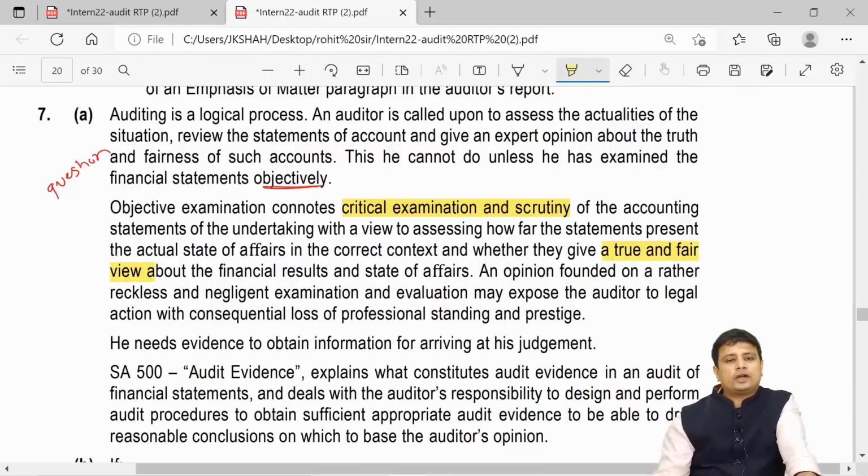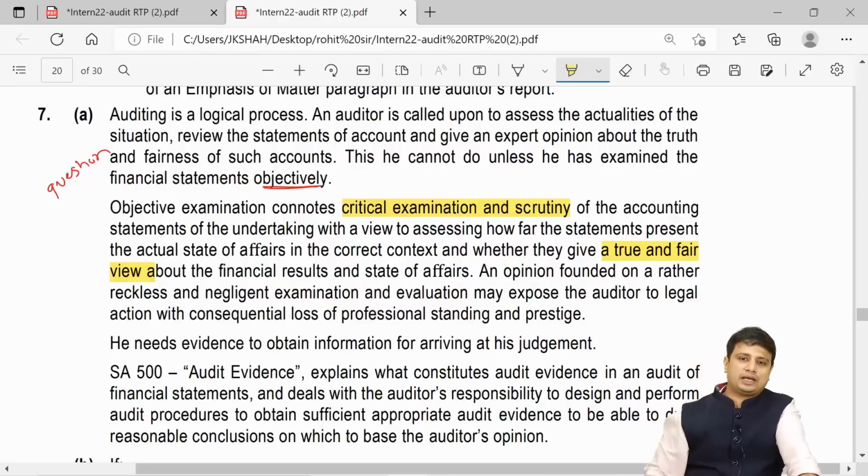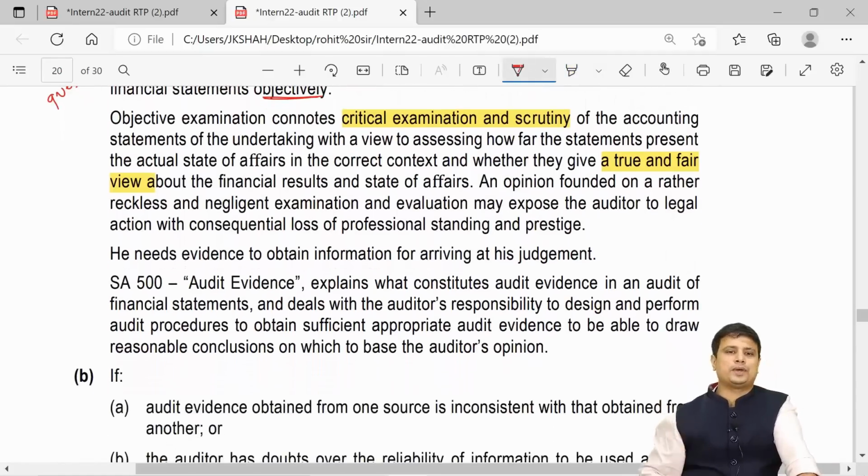An opinion founded on a reckless and negligent examination or evaluation may expose the auditor to legal action. So if we have not performed our duties, if we were negligent, then in that case legal action can be taken against us. He needs to obtain evidence for arriving at his judgment, because until and unless we have SAE, we cannot give an opinion.